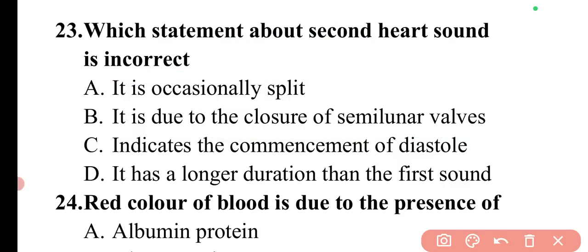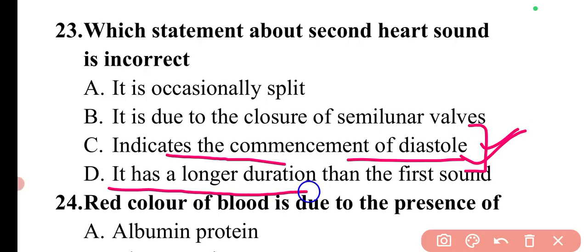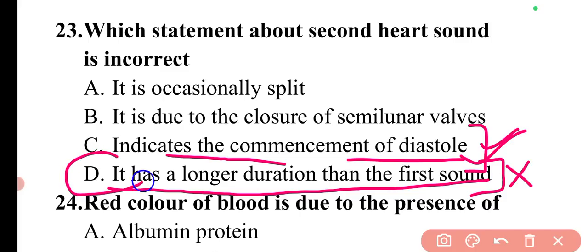Then it indicates the commencement of diastole. So it is regarding the diastolic pressure. So this is also true. Then it has a longer duration than the first sound. So it has a shorter duration than the first sound. So this one is the incorrect statement. So option D is correct.